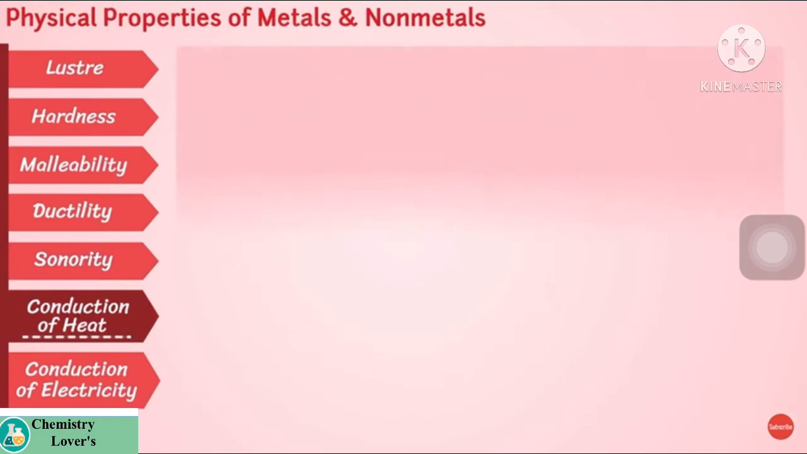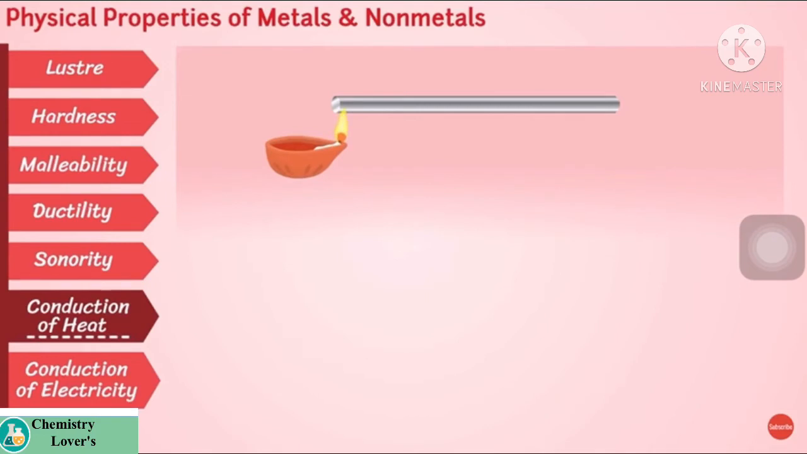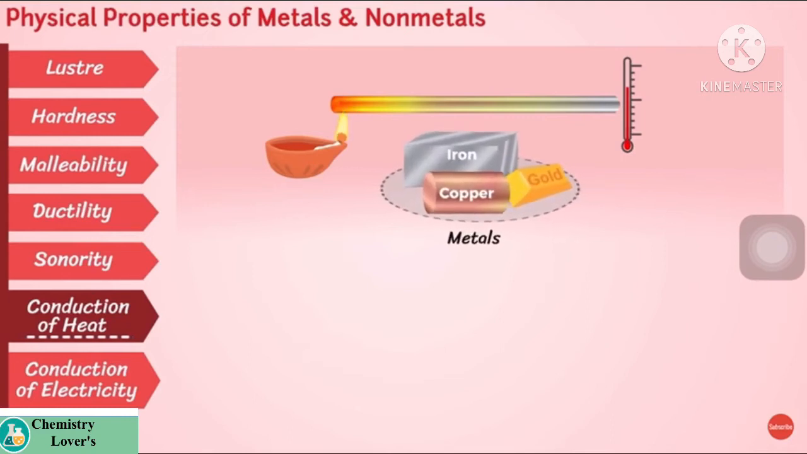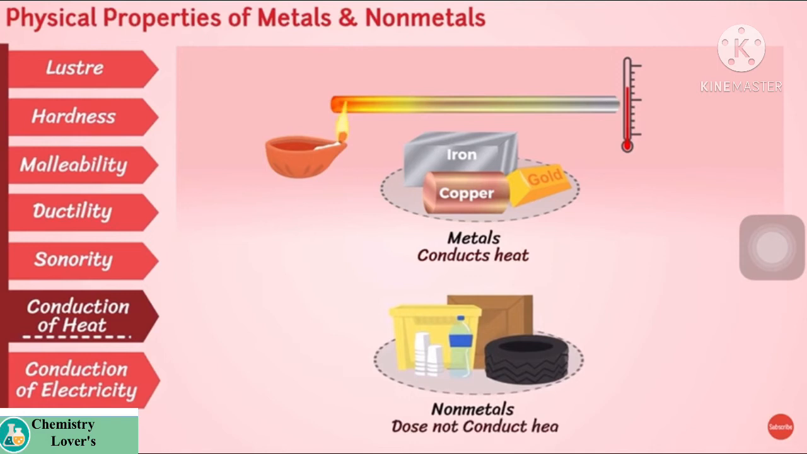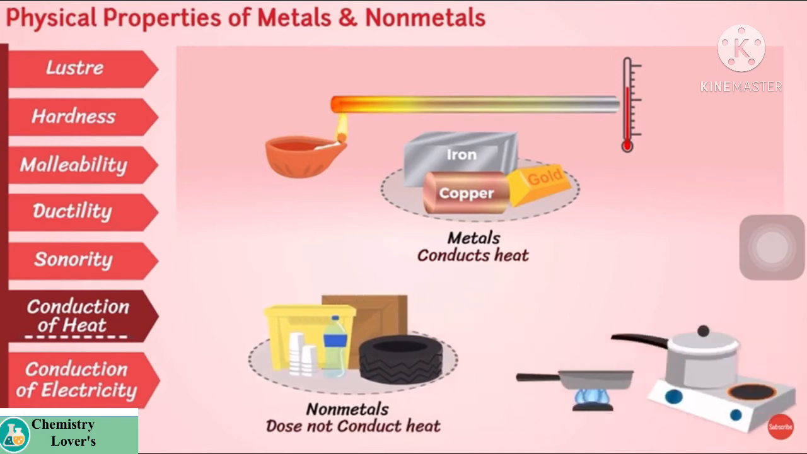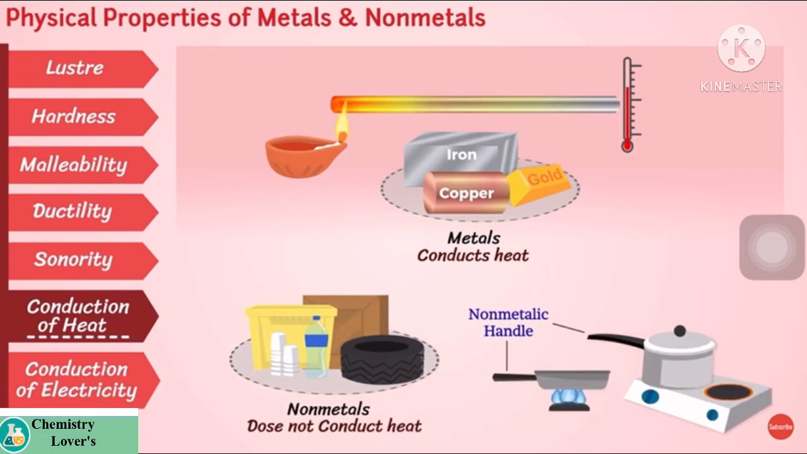Next property is conduction of heat. If we apply heating on one side of the iron rod, we will observe a rise in temperature on the other side also. Thus we can say that metals conduct heat, whereas non-metals do not conduct heat. Due to this non-conduction nature, we form the handles of cooking utensils with non-metals.